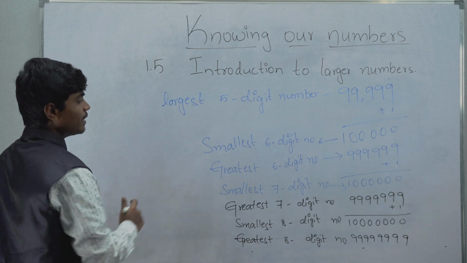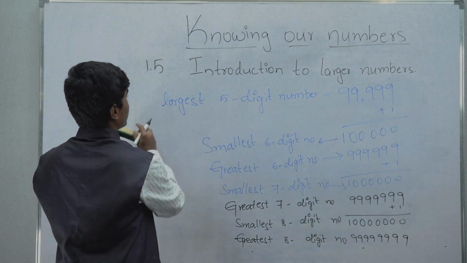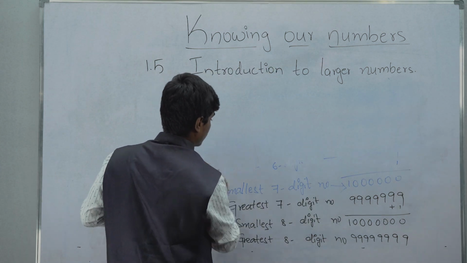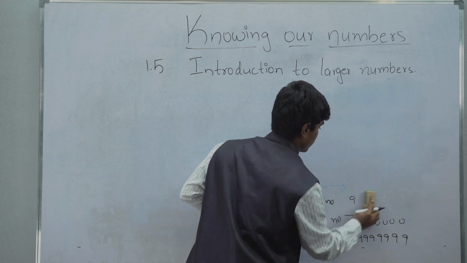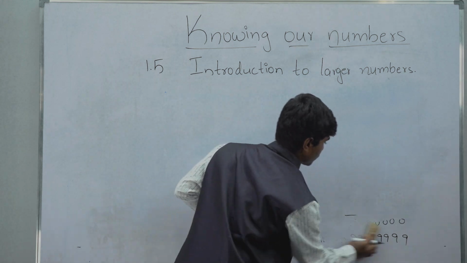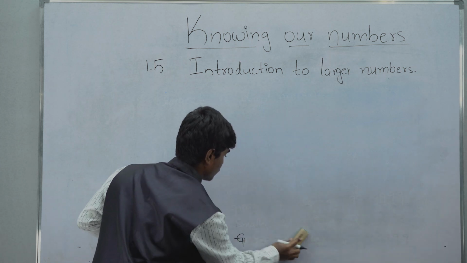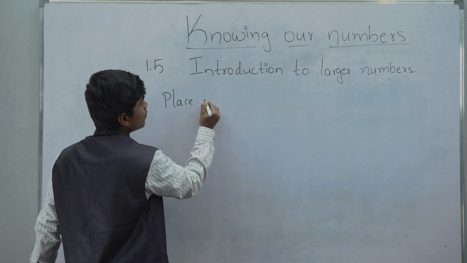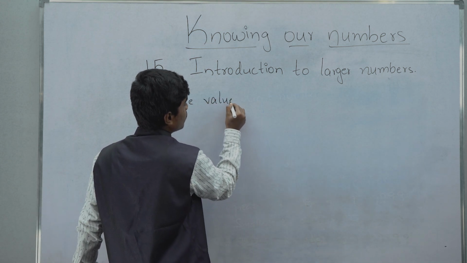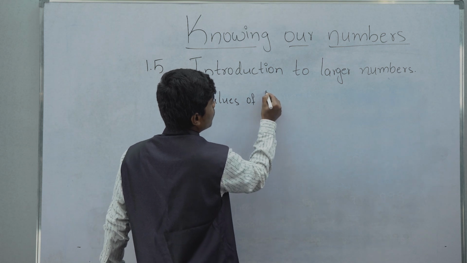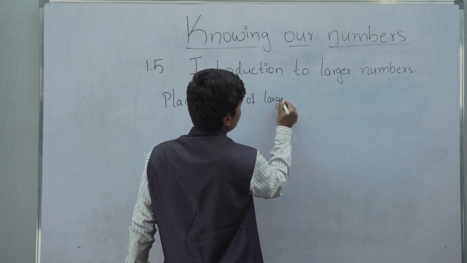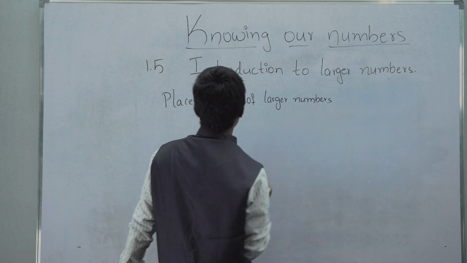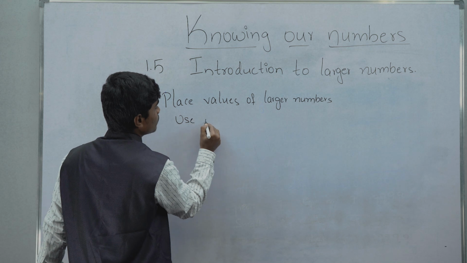Now, in this, we learn the place values of larger numbers and use of commas.